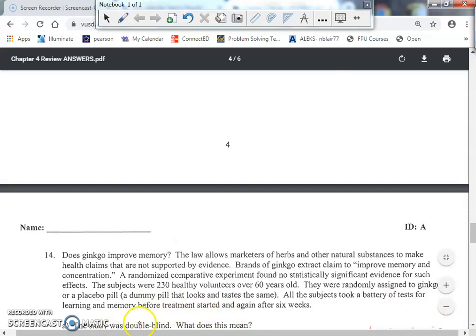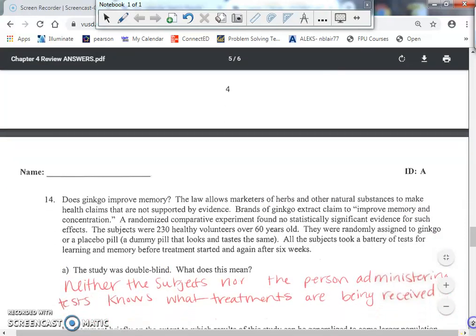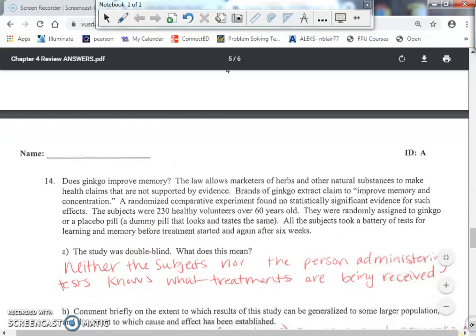What does this mean? Well, remember, double blind means neither the people that are taking the treatments know what they're getting, nor the experimenters or the people that are recording the results. So what I said here is neither the subject nor the person administering the test knows what treatments are being received. So that's what double-blind means. The two different sides don't know what treatment is being given.